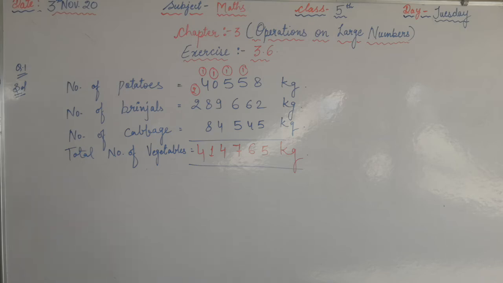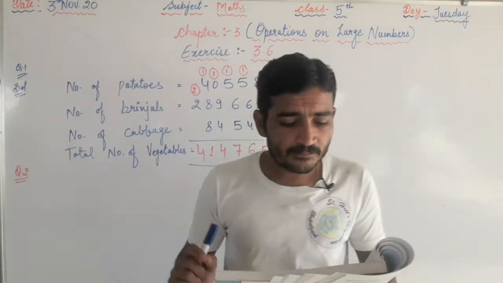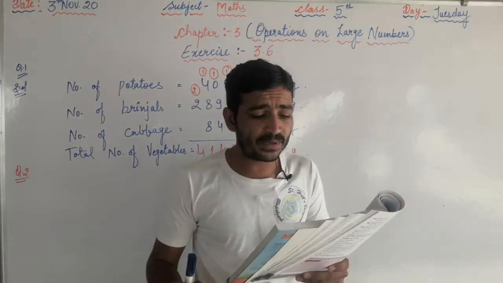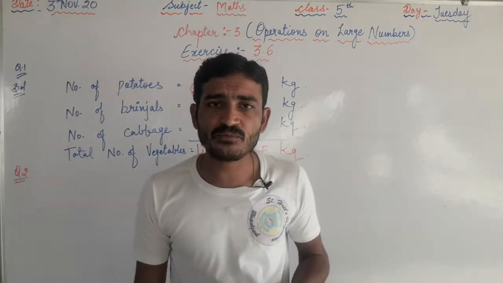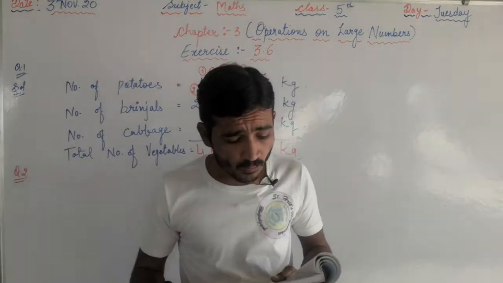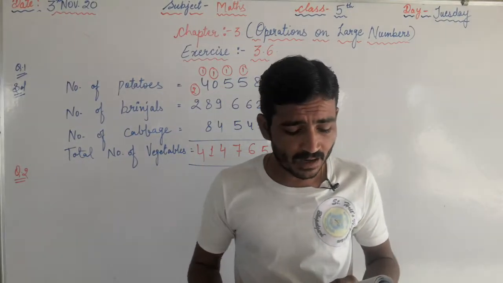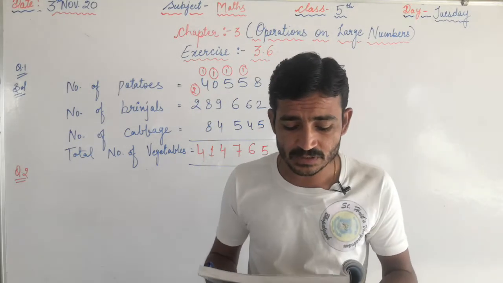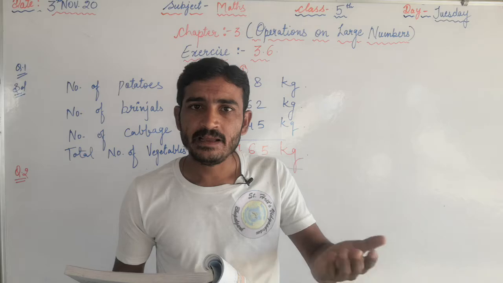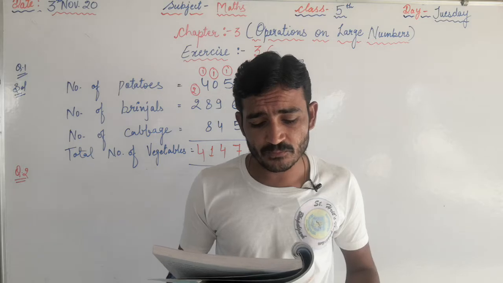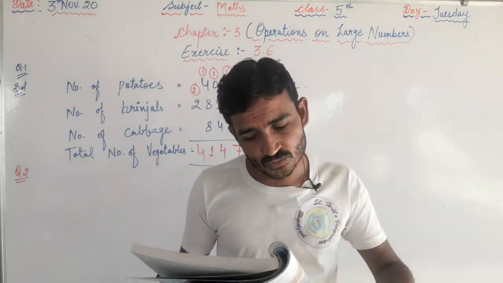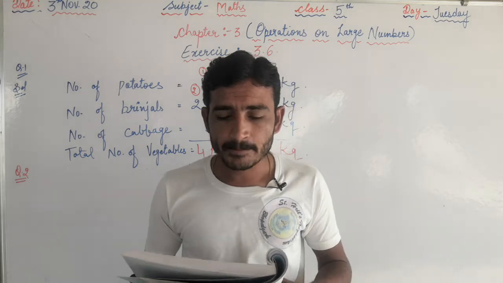Okay, now see question number 2. First we have to read the question. 4,56,496 copies of a book were printed. Total number of books that printed are 4,56,496. Out of these, 7,175 copies were distributed as complimentary, means without taking any cost, and 2,44,790 copies were sold. How many copies were left with the publisher?